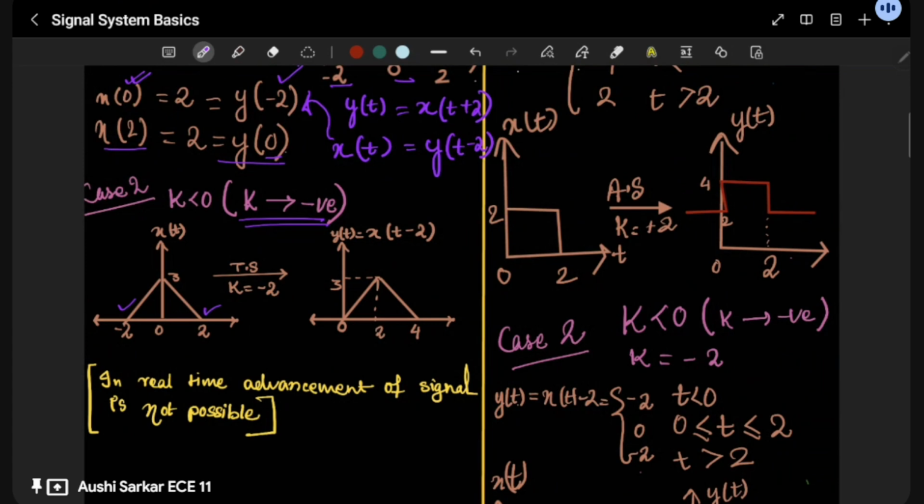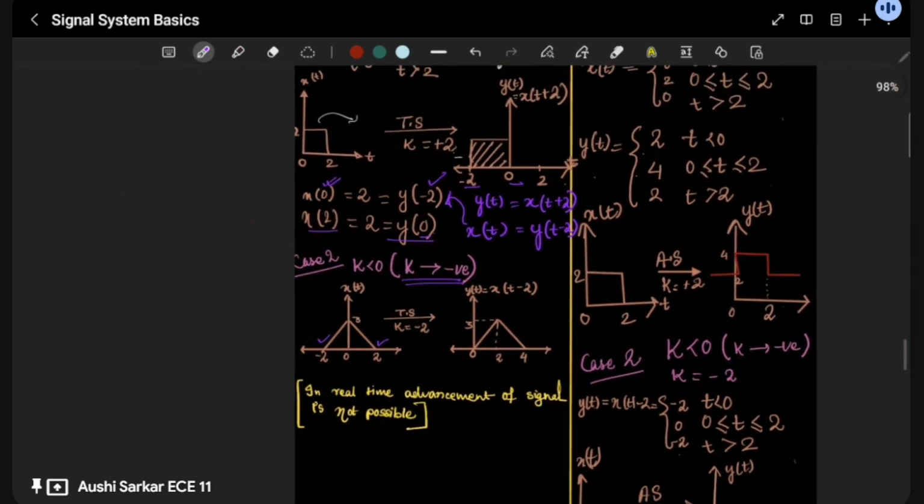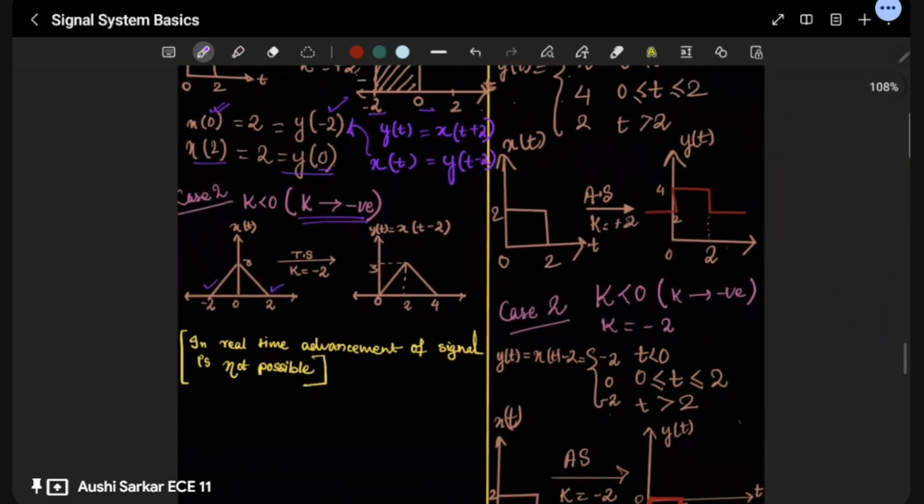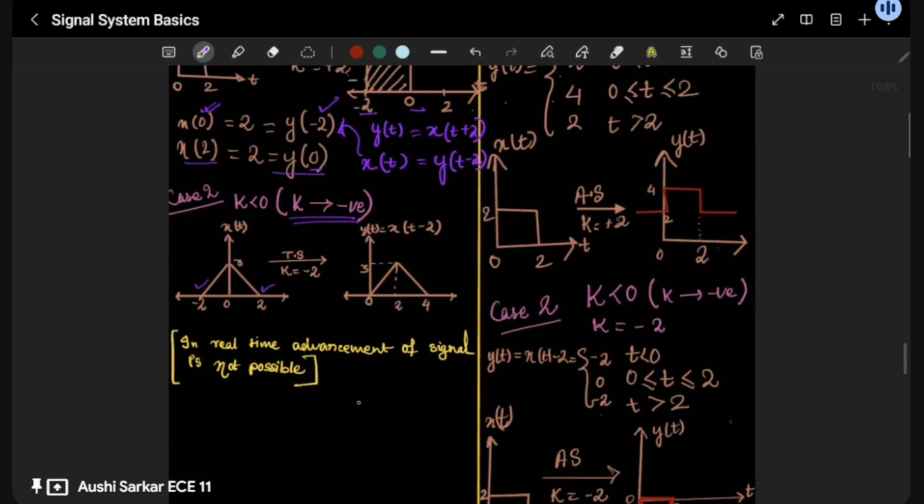Okay, so there is an advancement. Here I have written y(t) is going to be x(t-2). Then always remember x(t) is going to be y(t+2). Simple, easy peasy.